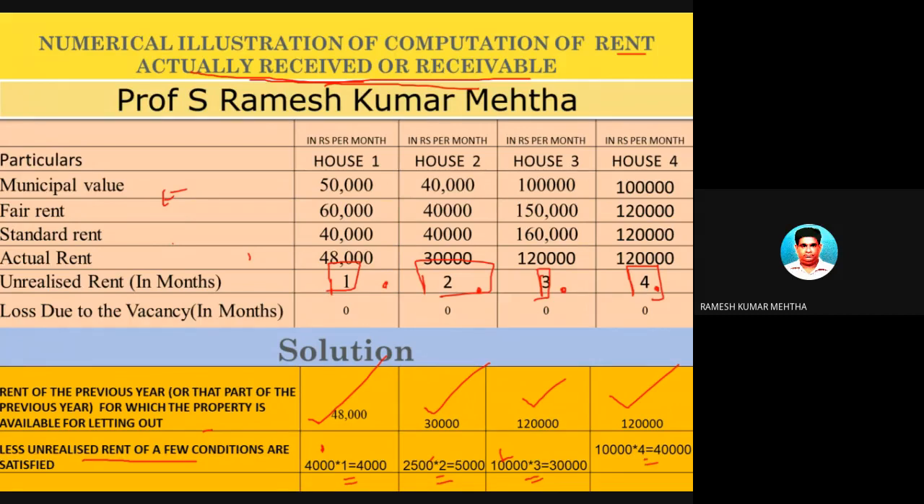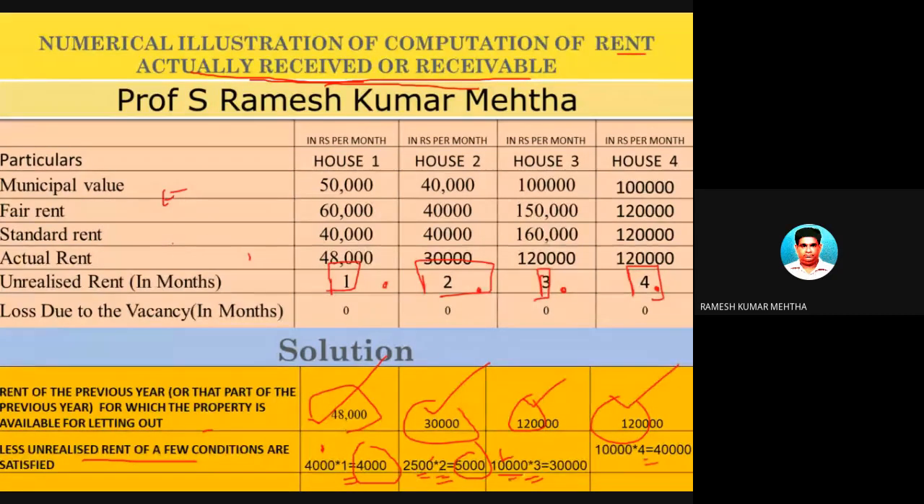बोले तो एक महीने का भाड़ा नहीं मिला. Either he has not received 2 months rent, here he has not received 3 months rent, and in this case he has not received 4 months rent. So he should have received this much, but he has not received this much. 4,000 is not received. 5,000 is not received because 2,500 into 2 months rent is equal to 5,000.